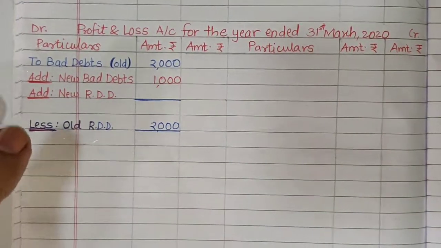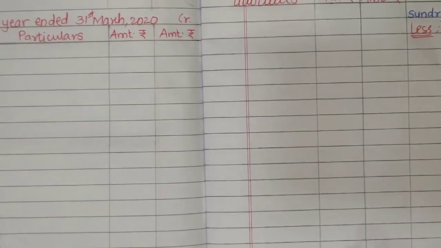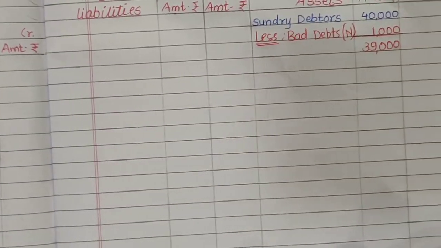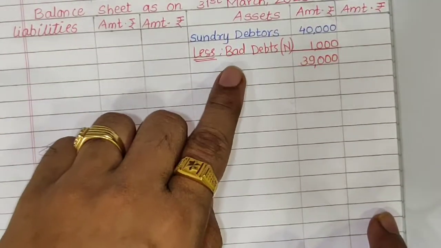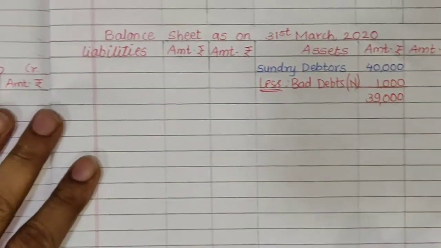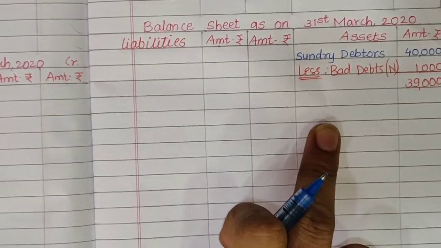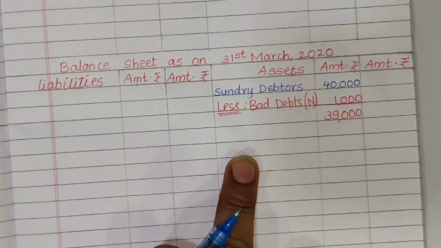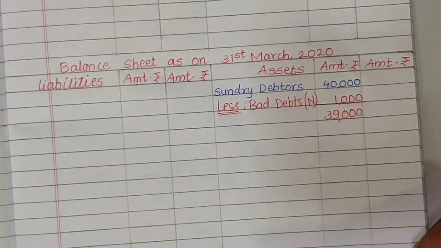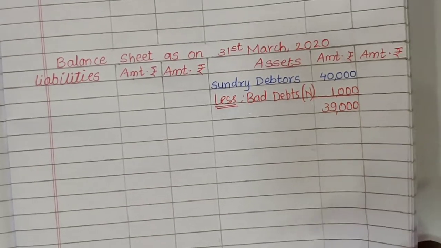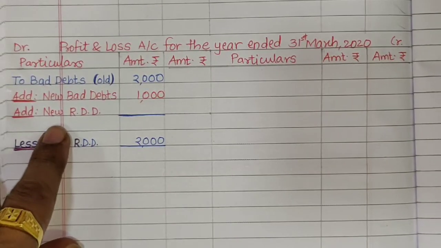If it is new RDD, it means it is a new reserve for doubtful debt. This is not actual debt like the bad debt. It is a reserve. Again the treatment will be the same. Less from debtors. And second effect will be add to bad debts as new RDD.